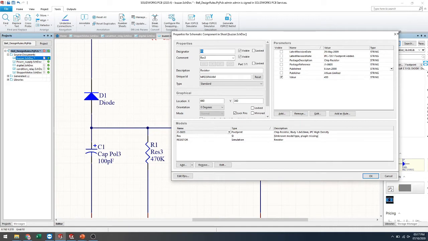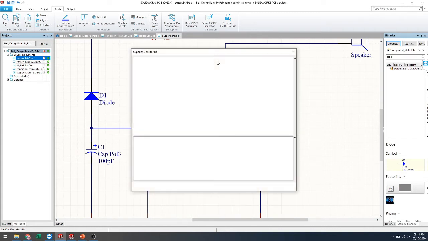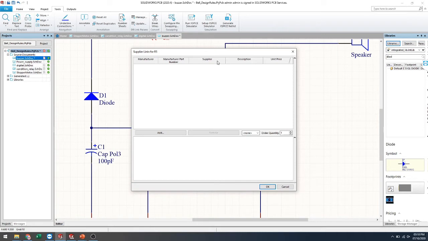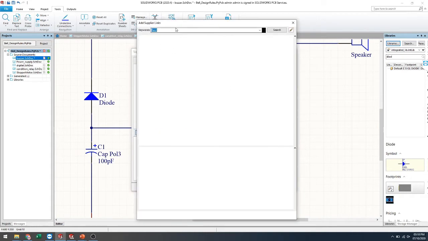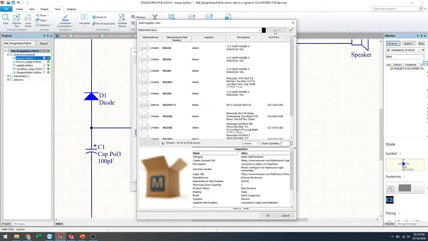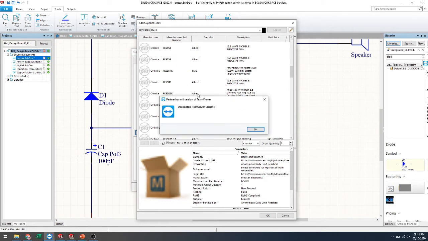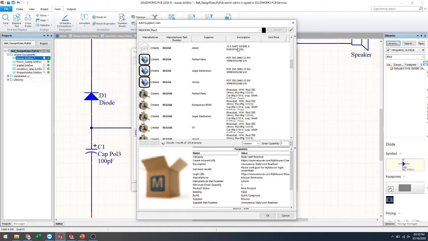So you just select it, and here one option is available for the supply link. At the time you can apply the suppliers, which types of manufacturer we have used. And there are also other options, and all the parameters are also available. Which types of parameters, I'll just show you. Resistor, and I'll just search it. If you see here, different types of manufacturers and part numbers, all these things are available,